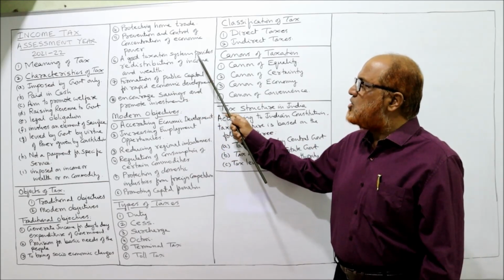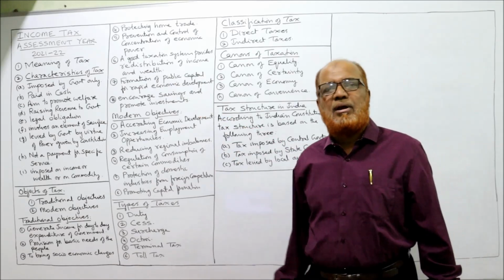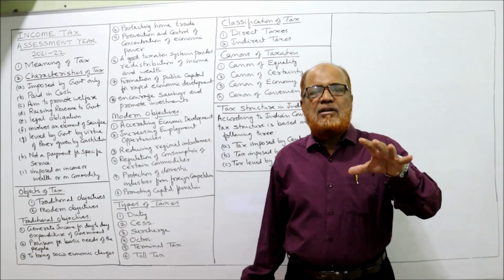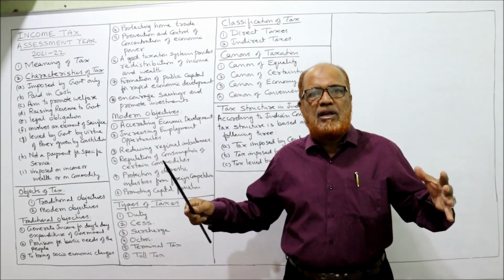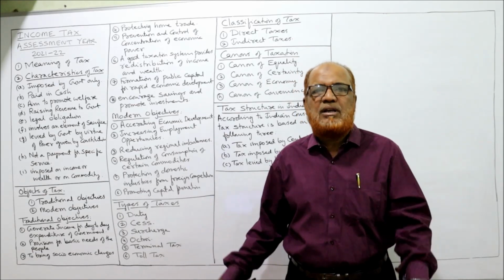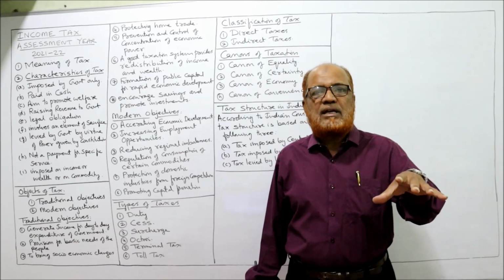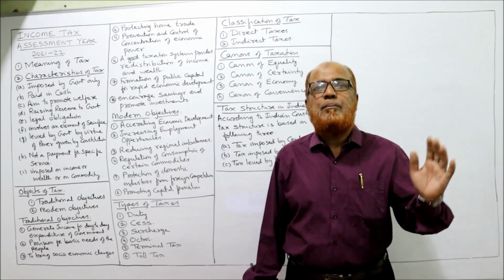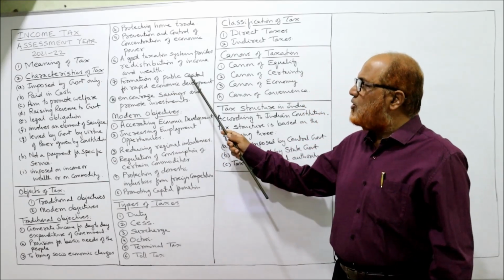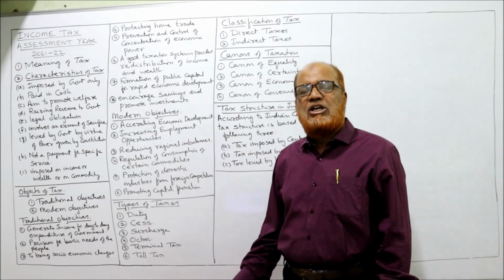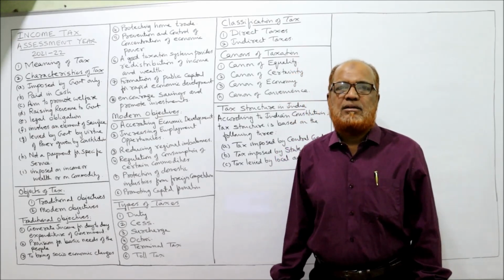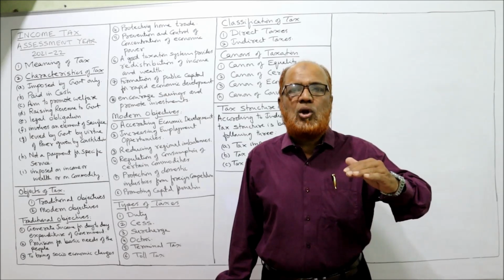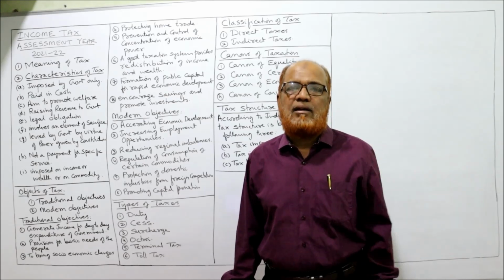Next one, a good taxation system provides redistribution of income and wealth. There are many problems when a few people have more money and more people have less money. So the government will impose tax to redistribute income among different people. Next one is formation of public capital for rapid economic development. Every country, every government, wants to economically develop the country.